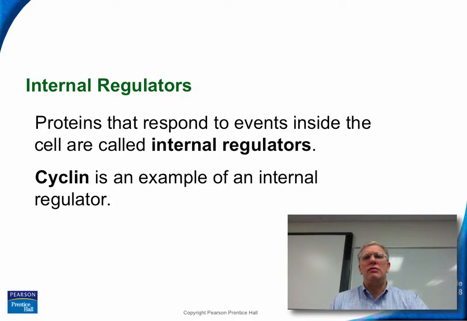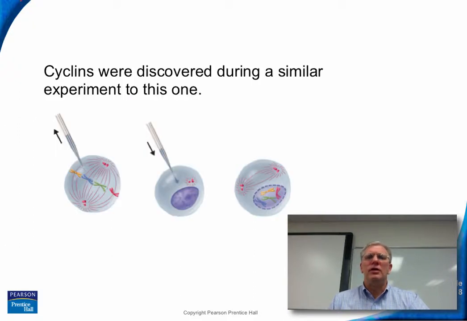Another example of an internal regulator is a protein called cyclins. Cyclins were discovered in an experiment similar to this one.